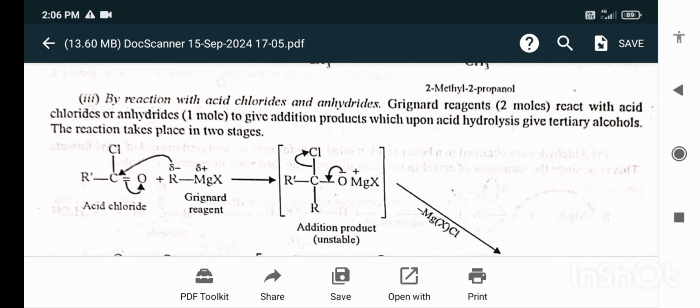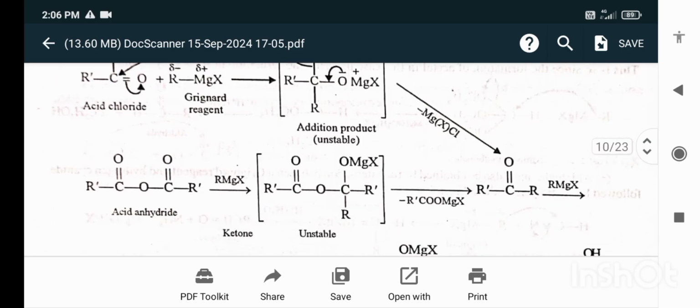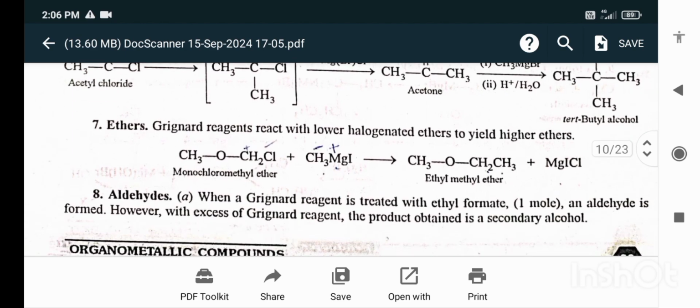By the reaction with acid chlorides and anhydrides, Grignard reagents react with the acid chlorides or anhydrides to form products which upon acid hydrolysis give the tertiary alcohol. The reaction also takes place in two steps. Ethers: Grignard reagent reacts with the lower halogenated ethers to yield the higher ethers.